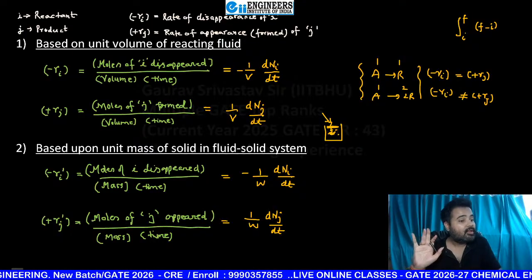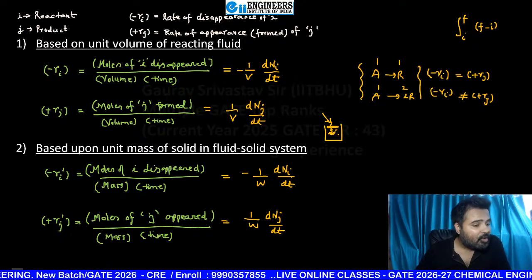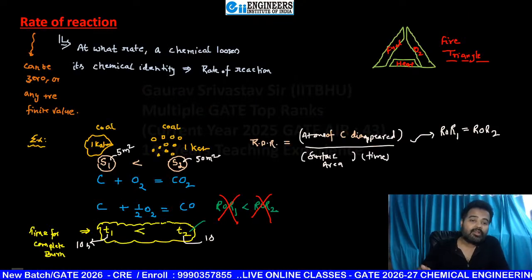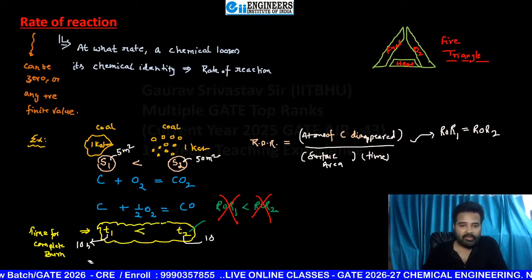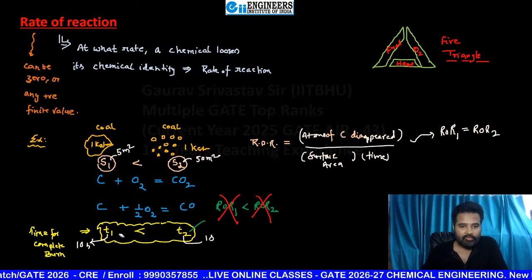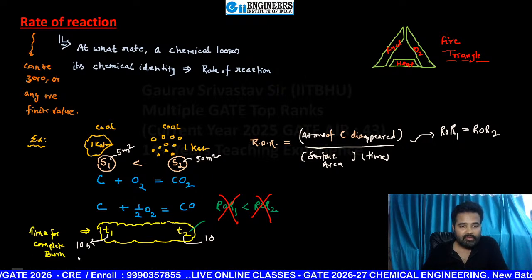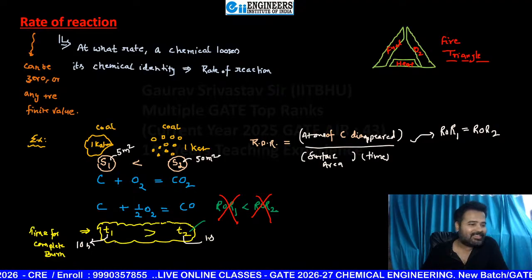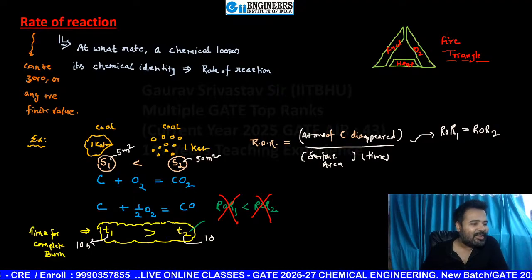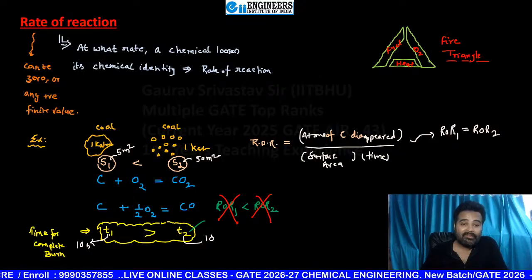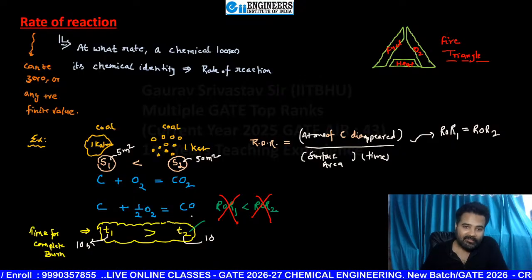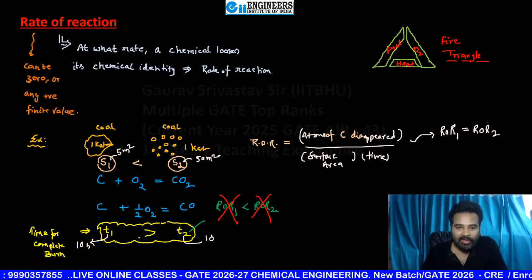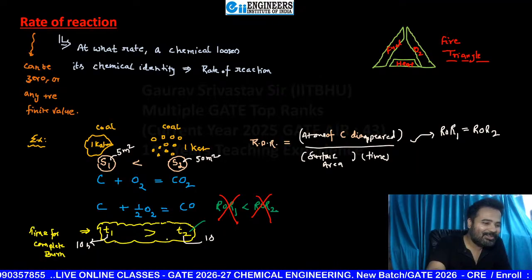Okay, clear beta? Sir, in the powdered coal example, T1 is more than T2. See here. T1, yeah. Okay, here I put it the wrong way. Good, very good beta, very good. I put this the wrong way. In the values you wrote 10 seconds here, 1 second here, but the sign I put the wrong way. Very good. Absolutely correct. T1 will be more. Here 10 second, here 1 second is there. Actually while looking at the comments, looking at the comments I must have put it the wrong way here. No problem.